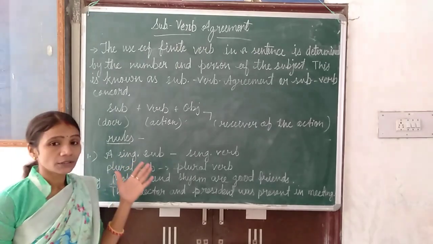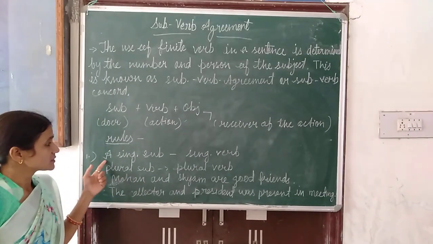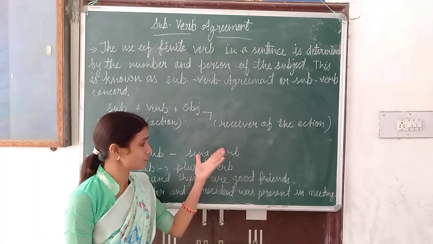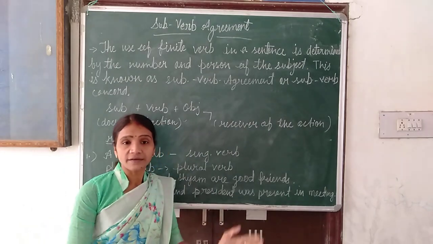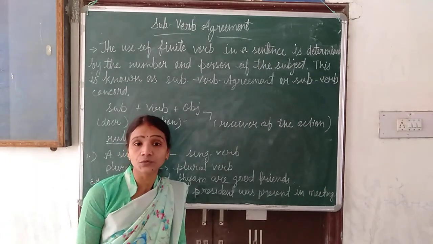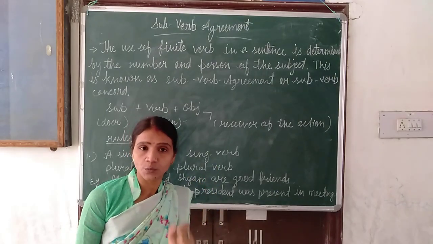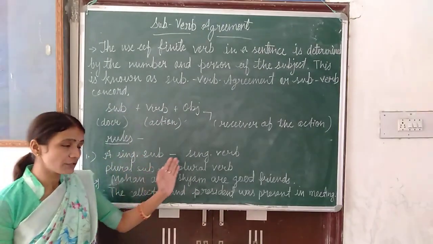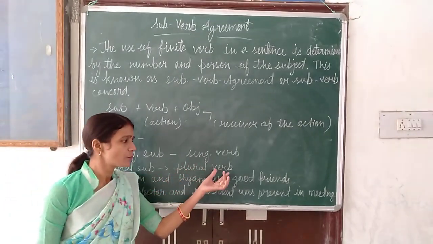Now I will tell you different rules. So first of all, if in a sentence there is a singular subject given, then we will use a singular verb, because with a singular subject we use a singular verb. When I taught you tenses, at that time I told you that when in a sentence there is he, she, it, a name or a third person given, we use the S form. This means the base form, or the first form of the verb plus S or ES. So if there is a singular subject, we use a singular verb. If in a sentence a plural subject is given, then we will use a plural verb.